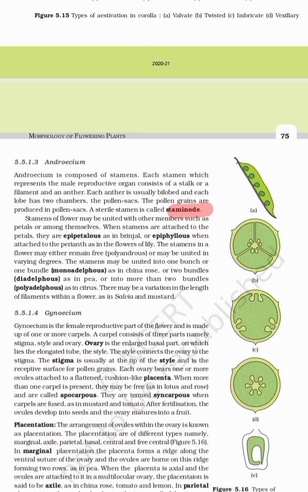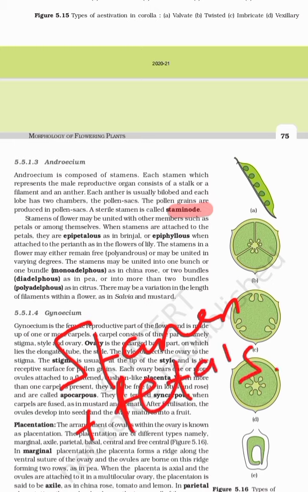Stamens of a flower may be united with other members such as petals. If the stamen is attached to petals, it is called epipetalous.